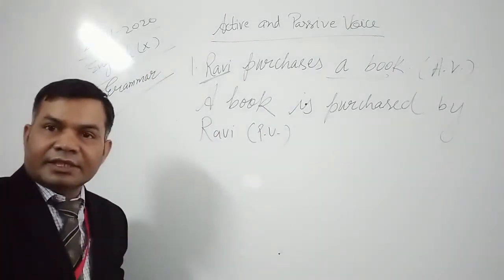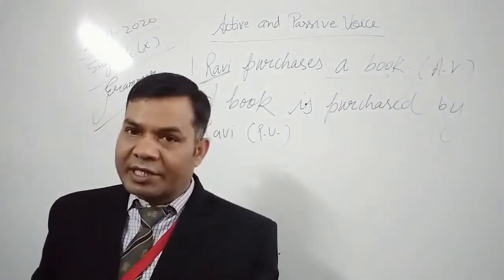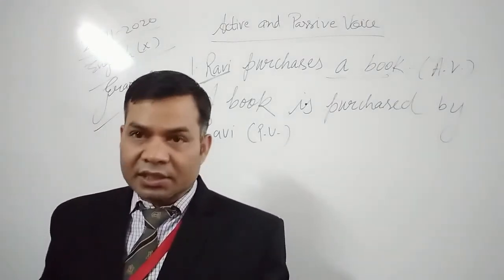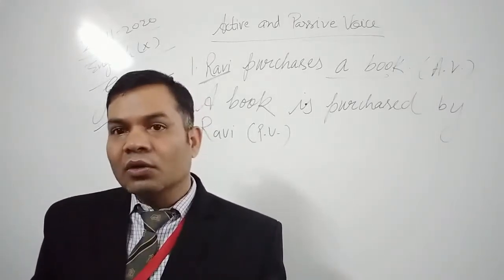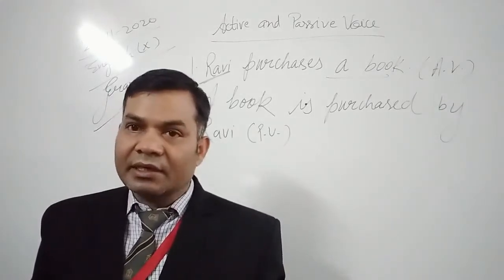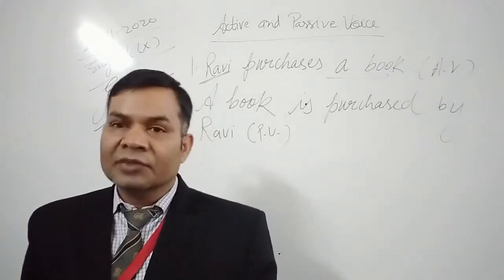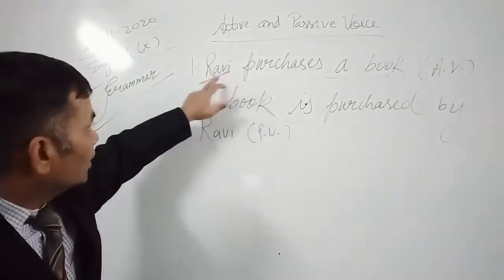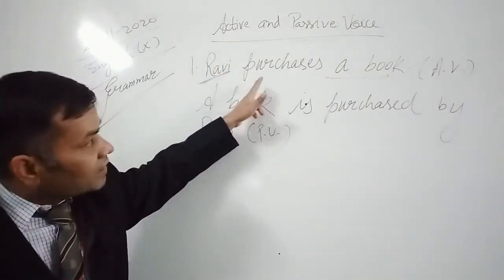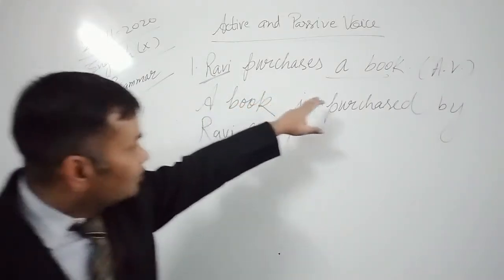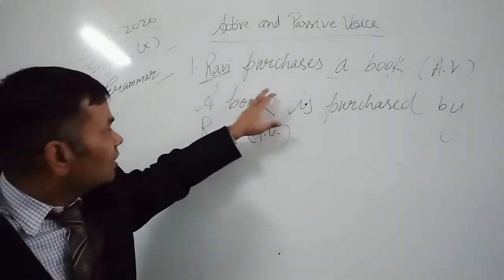So dear students, we are discussing how to change a sentence from active voice to passive voice. So tense wise discussion is going on. First of all we are discussing how a sentence of simple present tense is changed into passive voice. So here I have written a sentence of simple present tense. Ravi purchases a book. This is an example of active voice. Okay.